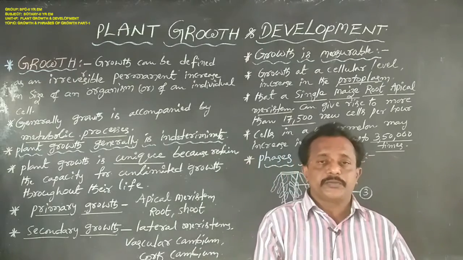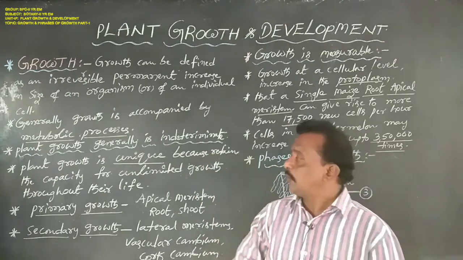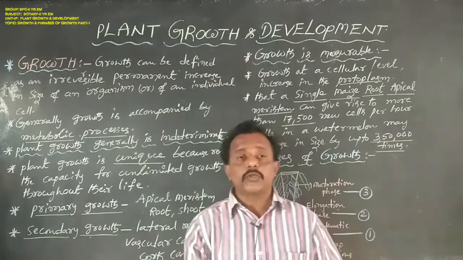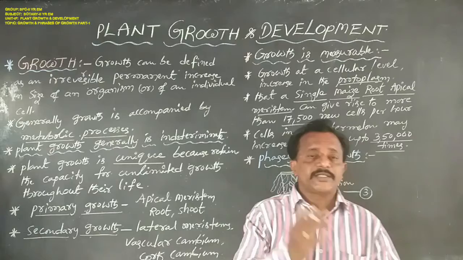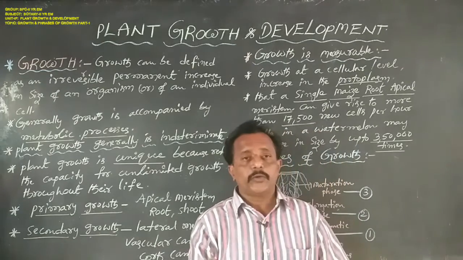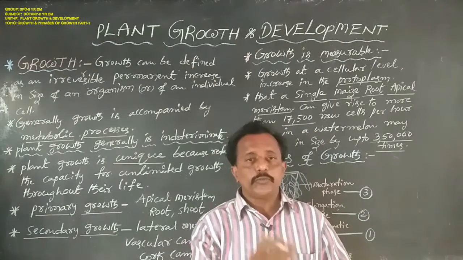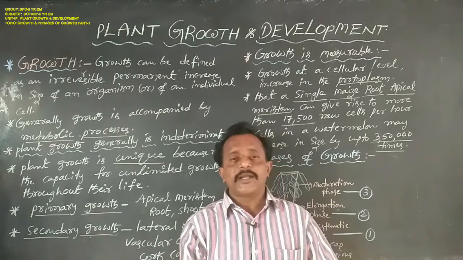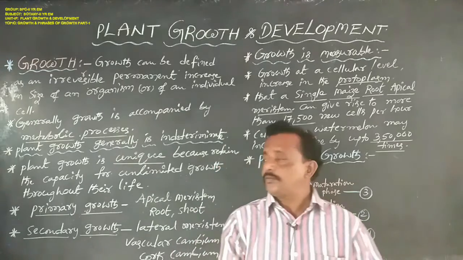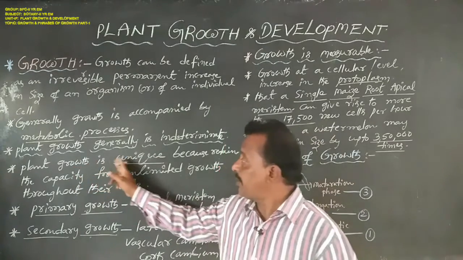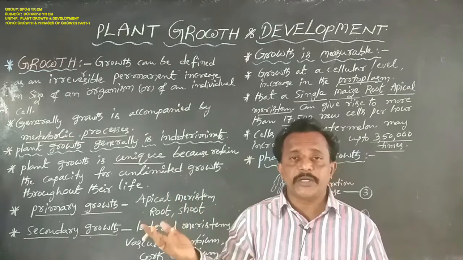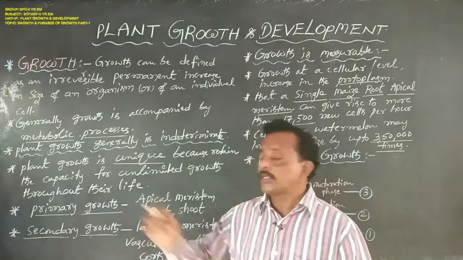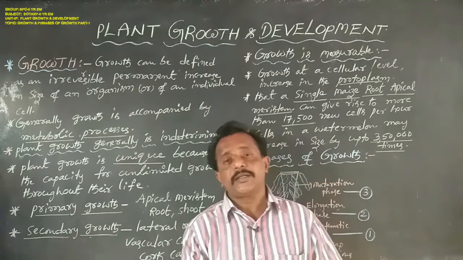For example, animal organisms and human beings grow only up to a certain period of age, but plants always grow continuously. There is no limit to growth, because plants retain the capacity for unlimited growth throughout their lifespan.